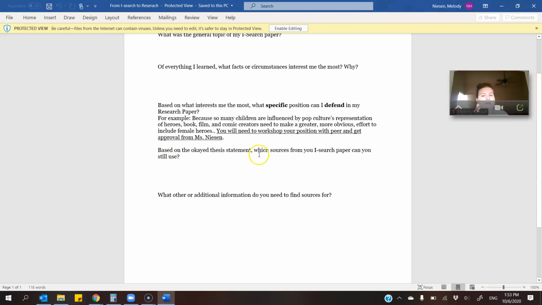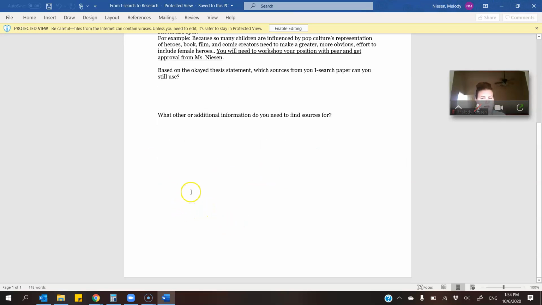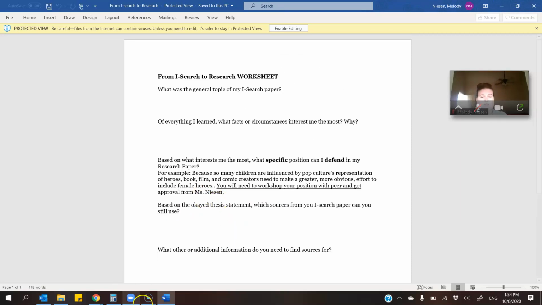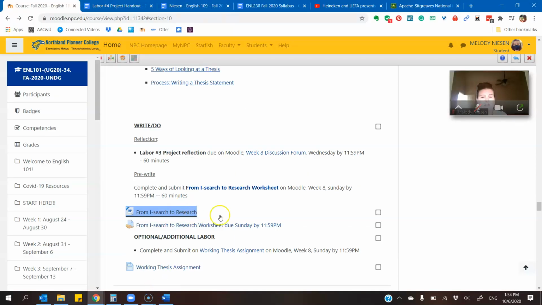So I would also like you to consider what sources from the iSearch paper can you still use, and then other additional information that you may need. So other things that you may need to look for. So that is due Sunday by 11:59 p.m.